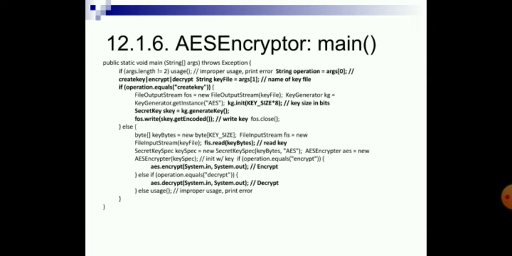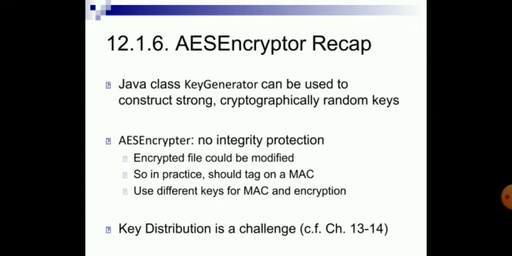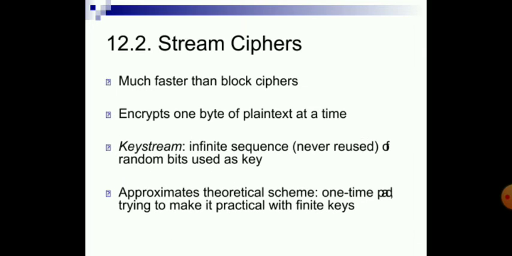Here is the main code, how the secret key operation is being done. Here are the helper functions which we use for smooth encryption and decryption. What is the recap? The Java class KeyGenerator can be used to construct strong and cryptographically random keys. AES encryptor has no integrity; in practice, it should tag on a MAC that uses a different key.